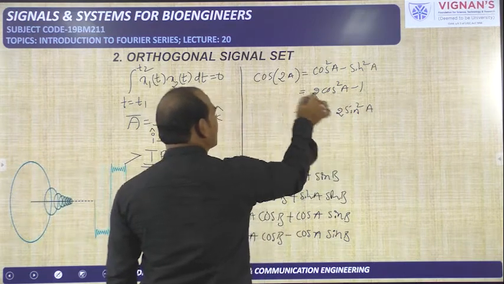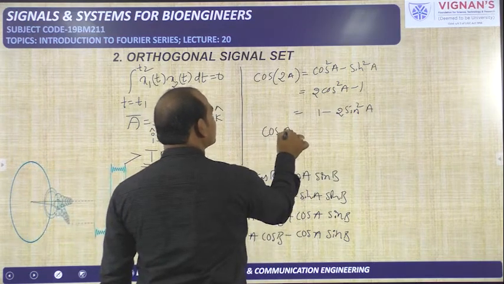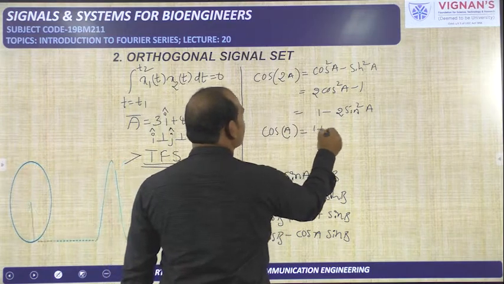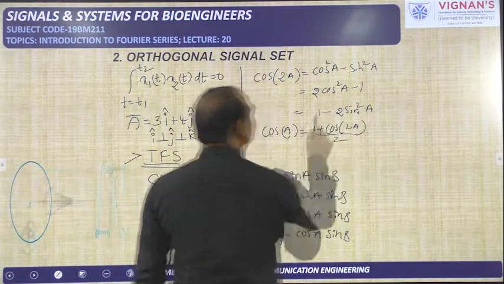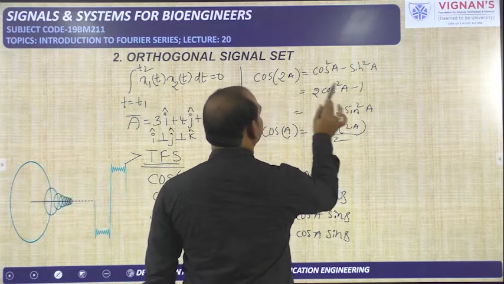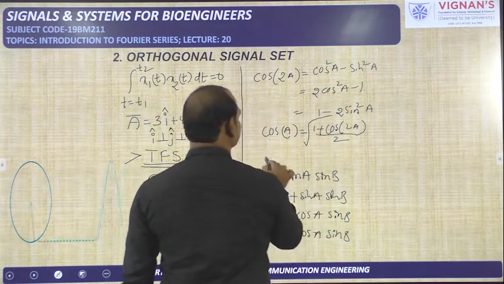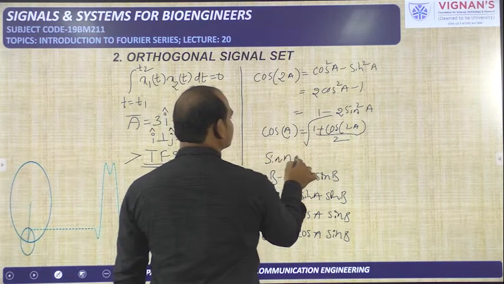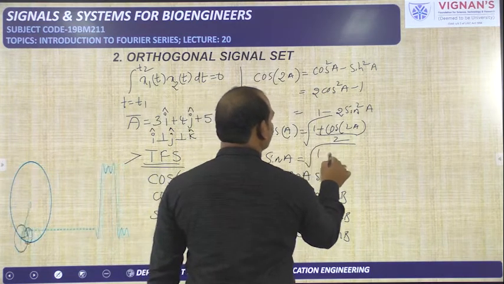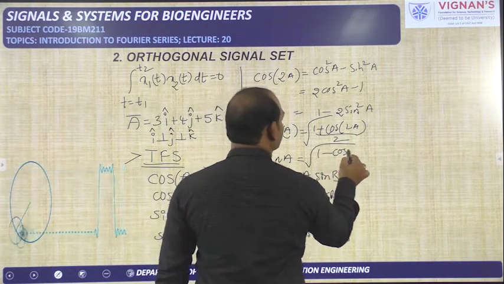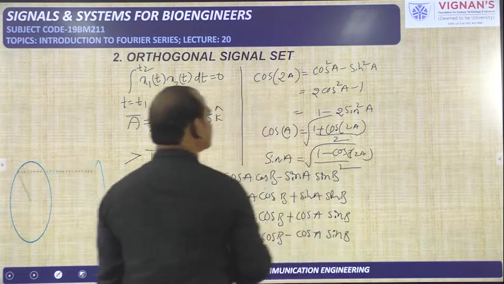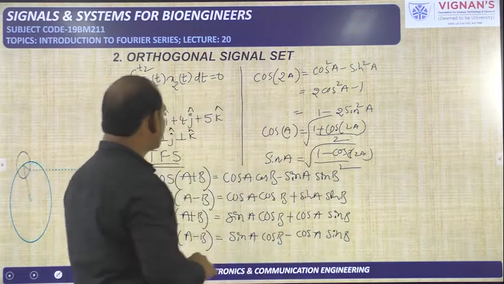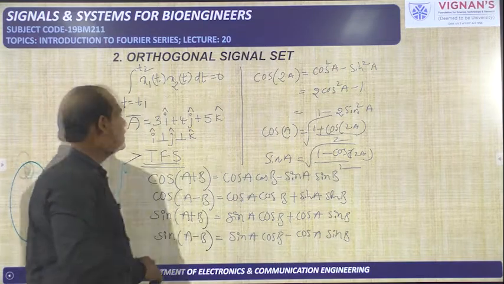From this, I can write cos a is equal to root of 1 plus cos 2a by 2. Next, sin a is root of 1 minus cos 2a by 2. So these are the formulas you have to remember.